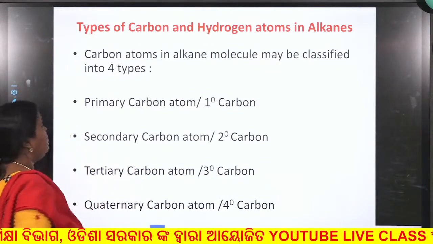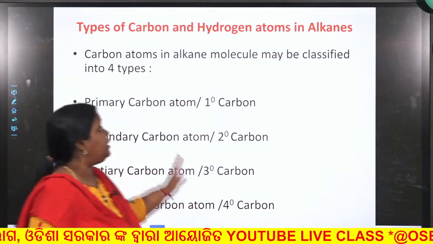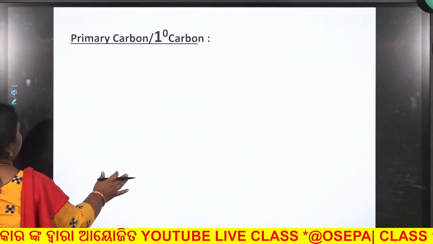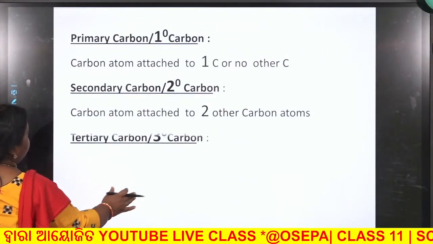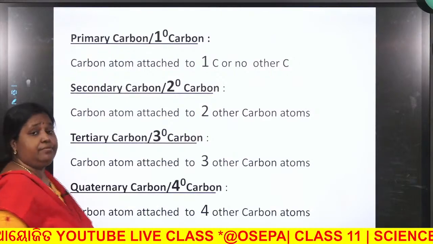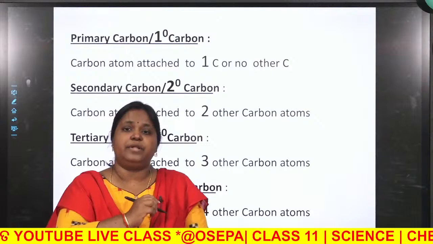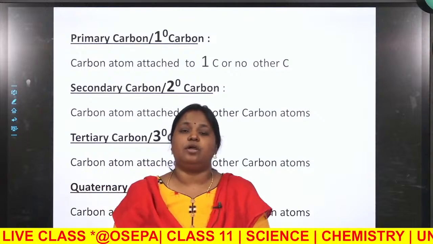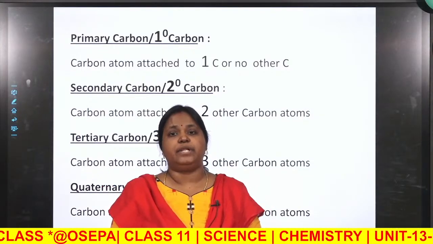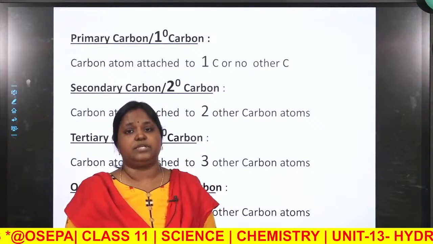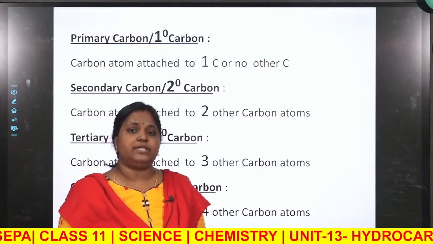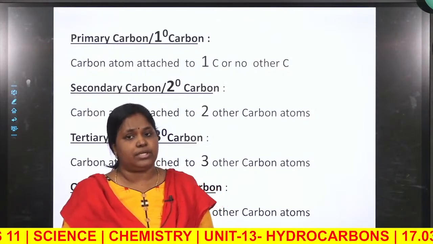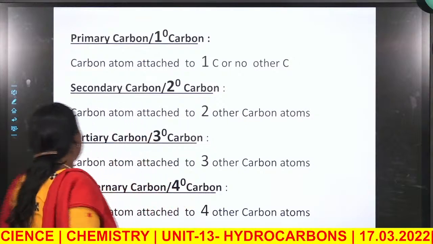Now this is important, that is, types of carbon and hydrogen atoms in alkanes. In an alkane, if the carbon is attached to only one carbon atom or only hydrogen, then it is called primary carbon. If the carbon is attached to two other carbon atoms, it is called secondary carbon. If the carbon is attached to three other carbon atoms, it is called tertiary carbon. Carbon attached to four other carbon atoms is called quaternary carbon.